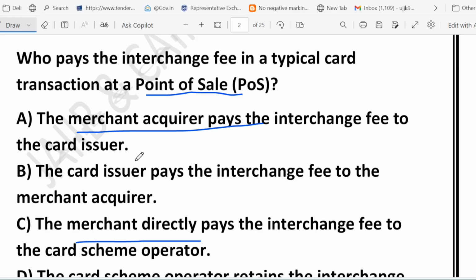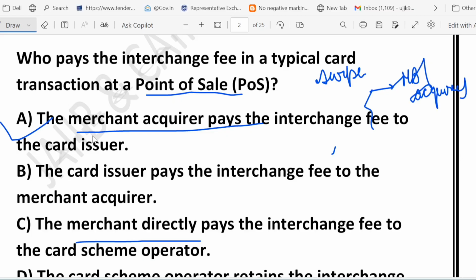Option A: the merchant acquirer pays the interchange fee. So what do you think about it? Yes, this is the correct one. Why? Suppose you swipe a card at the shop. The merchant bank is called the acquirer. Either you call it merchant bank or acquirer, both are the same.